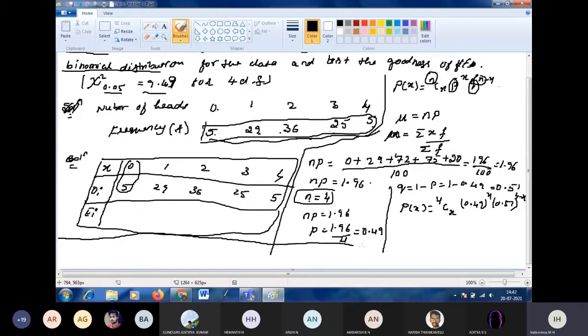Now I want to find P of 0, when x is 0. P of 0 is equal to 4C0, 0.49 to the power of 0, 0.51 to the power of 4 minus 0, and 4 minus 0 is 4.